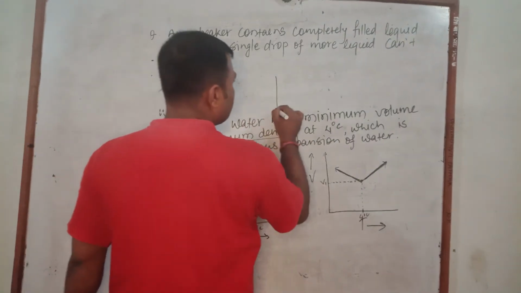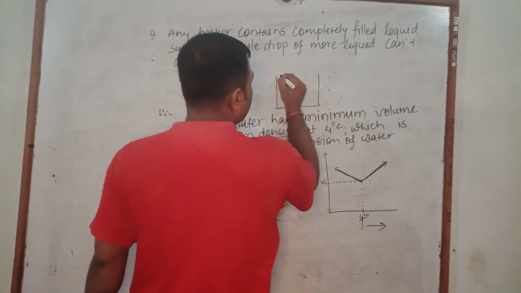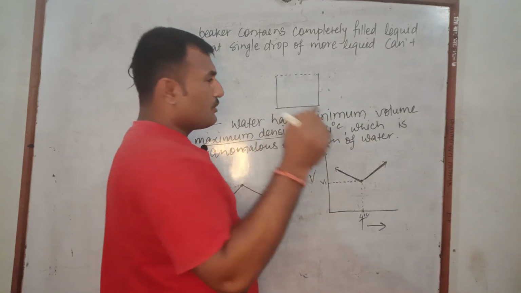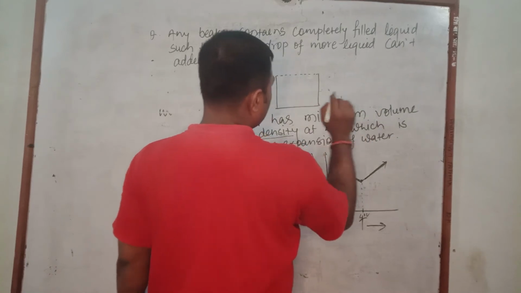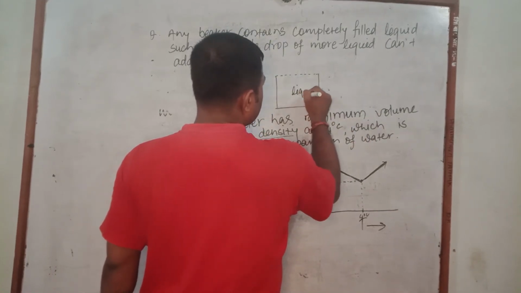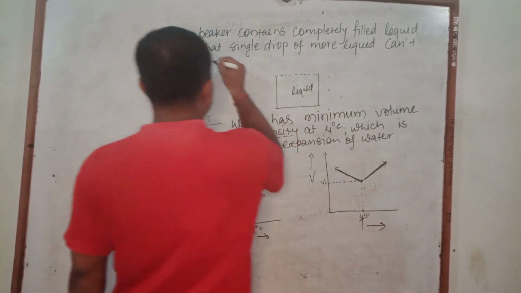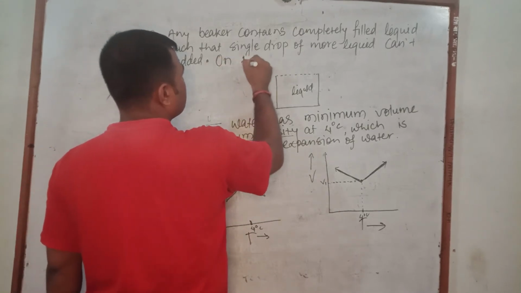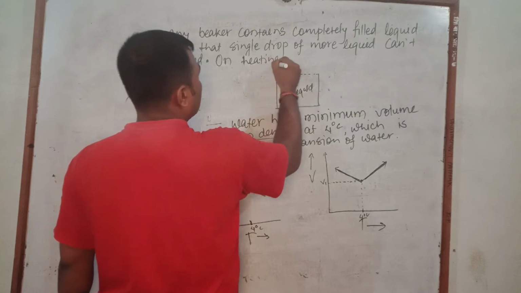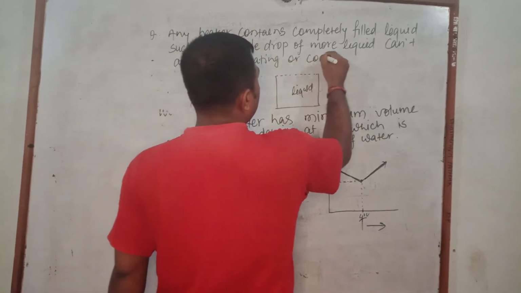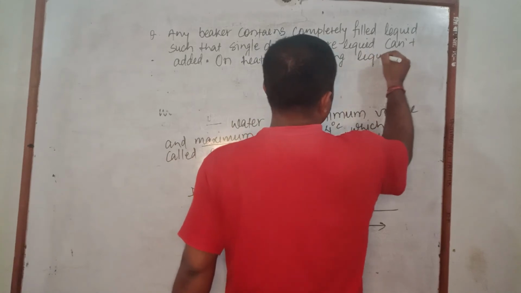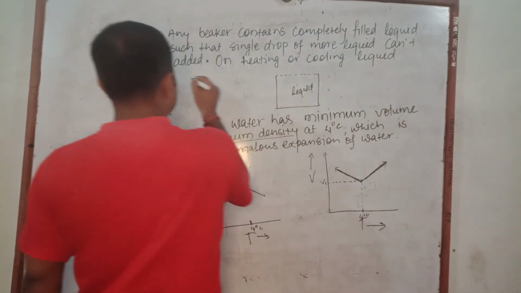Suppose a beaker is completely filled with liquid. Even when we add a single drop, it spills. And here the liquid is found. On heating or cooling, the liquid spills over.